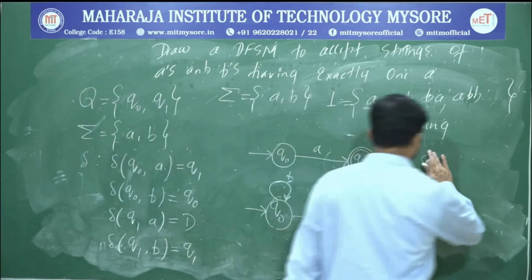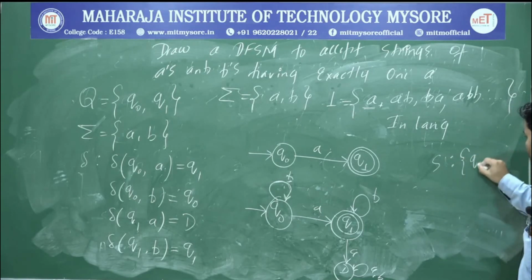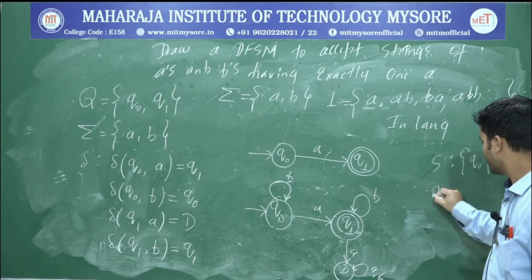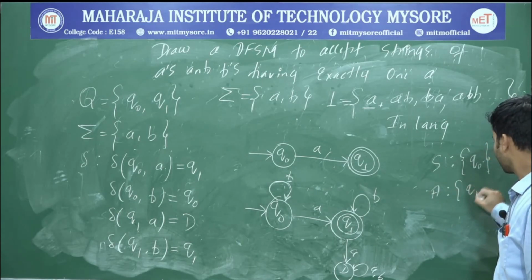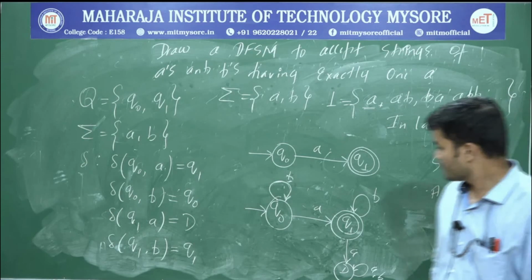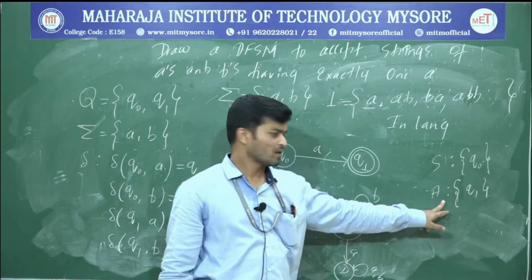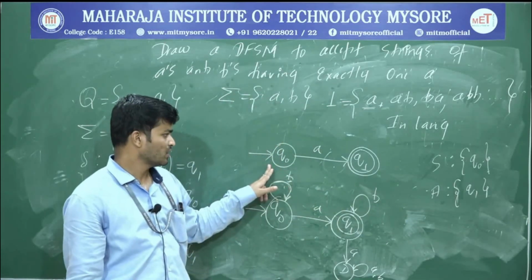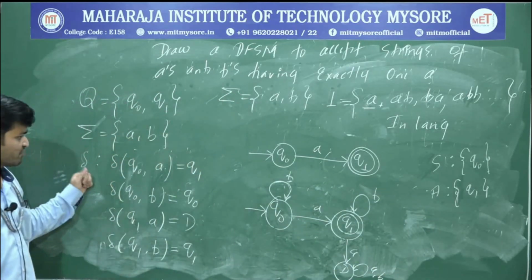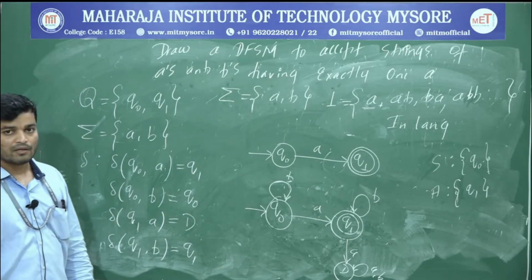And what's the start state? Start state is Q naught. And what is the accepting state? Accepting state is Q1. Start state is Q naught, and the accepting state is Q1. Okay, so this one is your transition function, and this is your transition diagram. Okay, thank you. We'll continue in the next video.